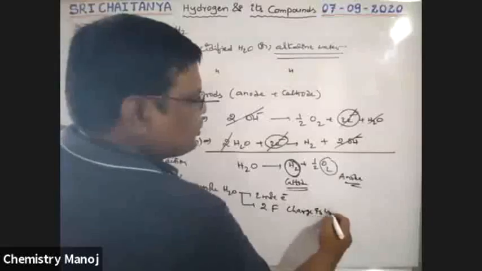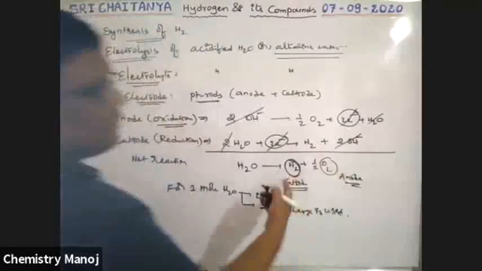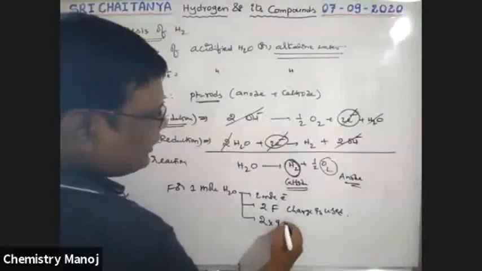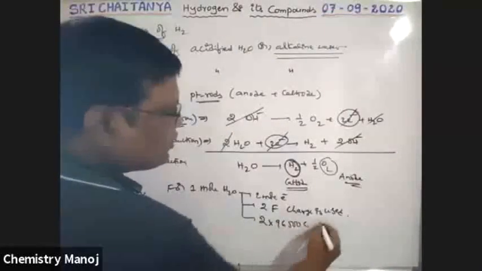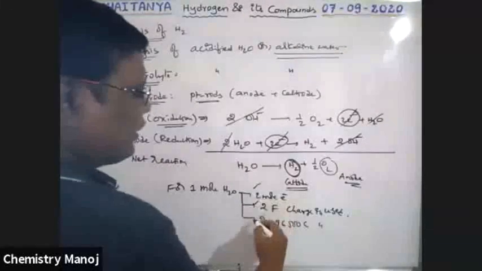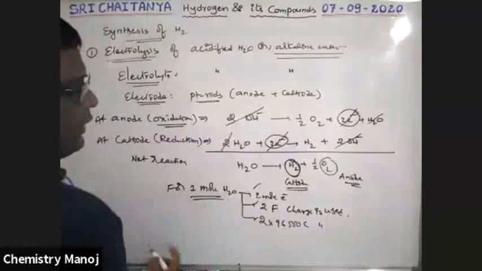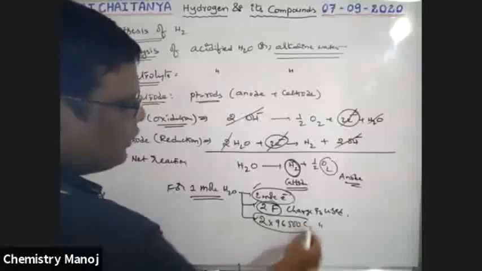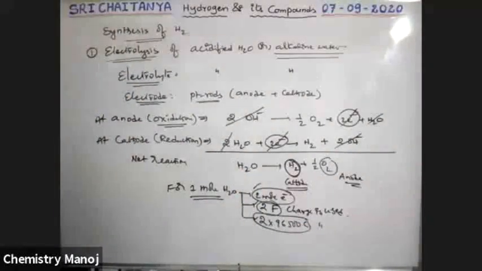Charge is used for production of this hydrogen. That is 2 Faraday, meaning 2 into 96,500 coulombs of charge is used. These points are also important, boys. For 1 mole of water involved in the reaction, 2 moles of electrons, 2 Faraday, 2 into 96,500 coulombs of charge is involved.